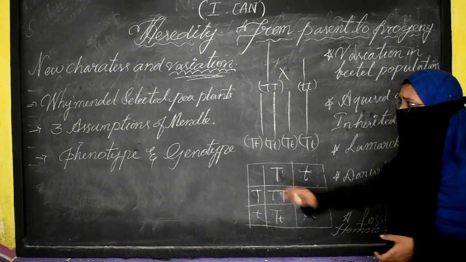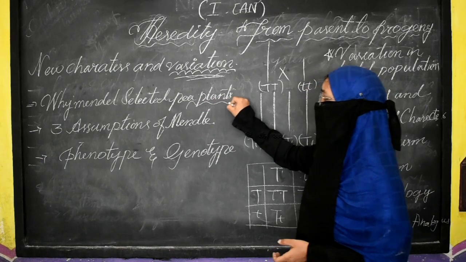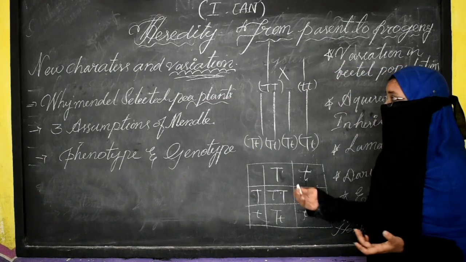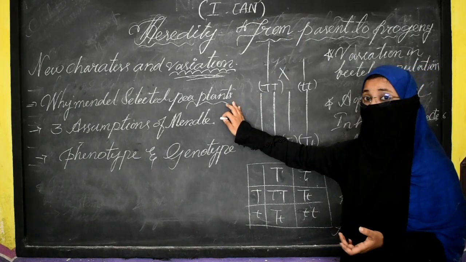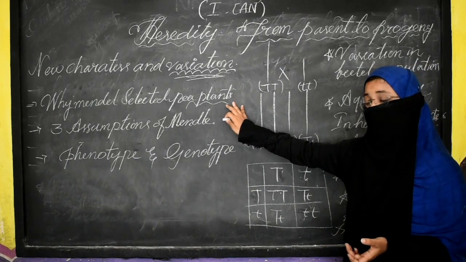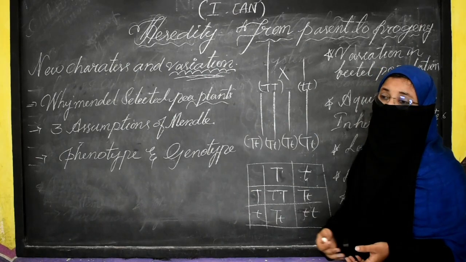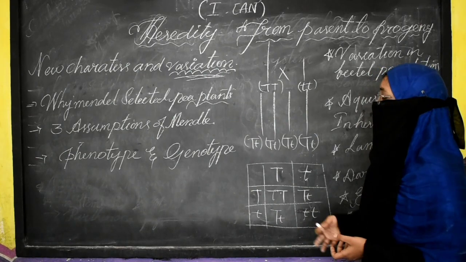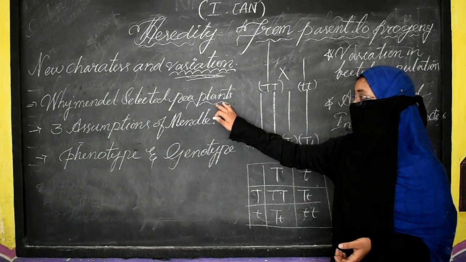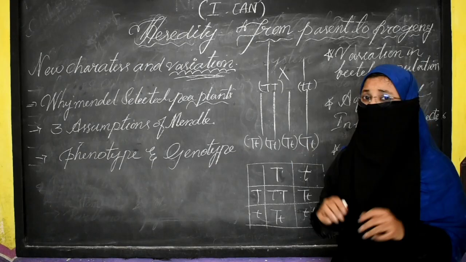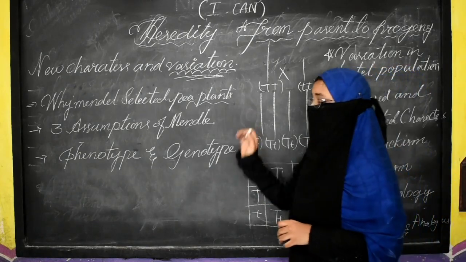Now, the pea plant, the selection of the pea plant. Actually, it is an annual plant, and it's really easy to handle. Why? Because it's a 1 year plant, and artificial and natural propagation can take place here. So that's why Mendel selected it. 5 points are there. You can go through the chapter itself.